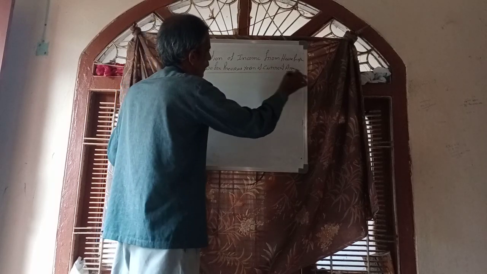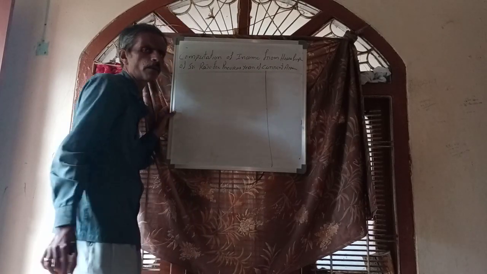You know the heading well. This is the pro forma for all the problems, all the situations.